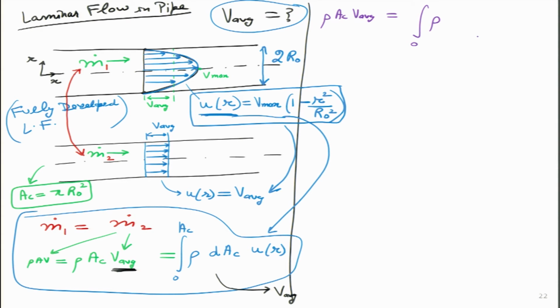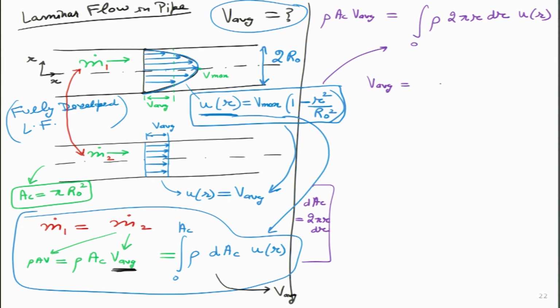Rho, and dA I can convert perhaps. So, let me write over here that dAc, how can I write it in terms of radius? This is simply 2 into pi into r multiplied by differential radius dr. So, this is what I am going to substitute over here. So, I will get 2 pi r dr, and instead of ur, I am now going to substitute this thing over here. For the time being I will write ur, but later on I will substitute it. Okay.